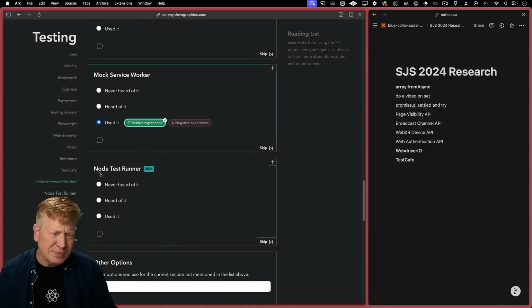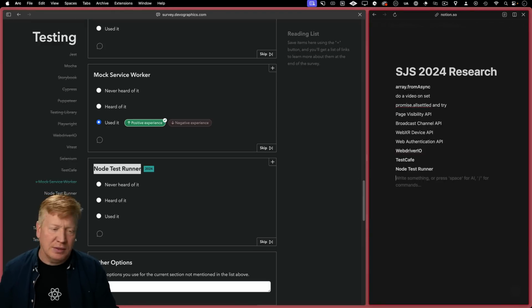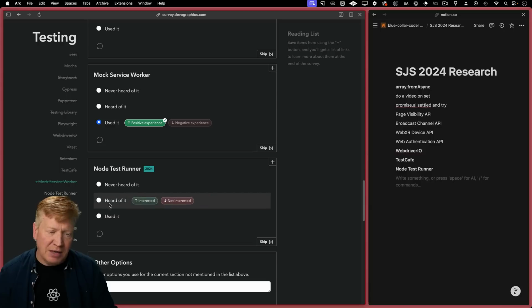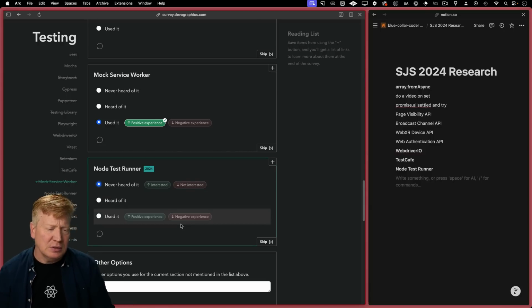Okay, Node Test Runner 2024. What does that even mean? Okay, I don't know. What is that? What do you mean? Okay, all right. I'm just gonna keep an eye on that. I haven't even heard of it. I mean, is it built into Node? Is that the idea? Okay.